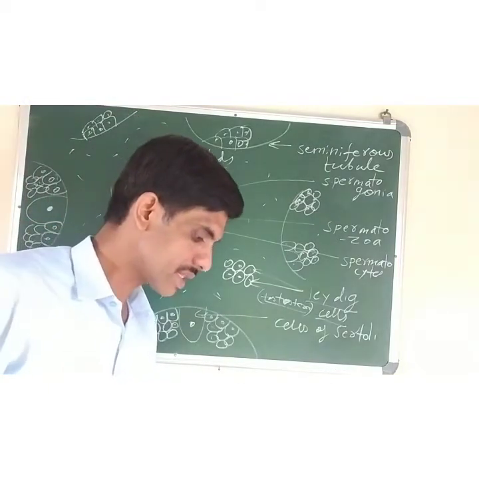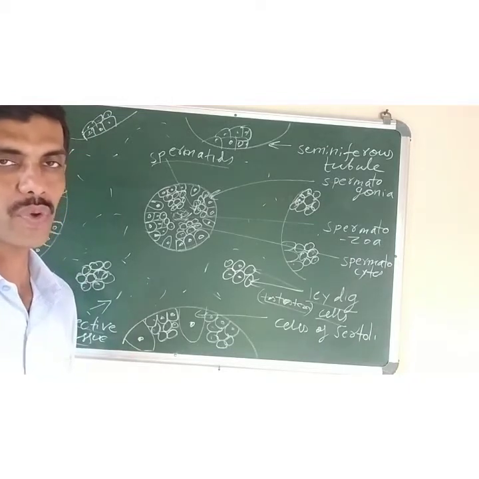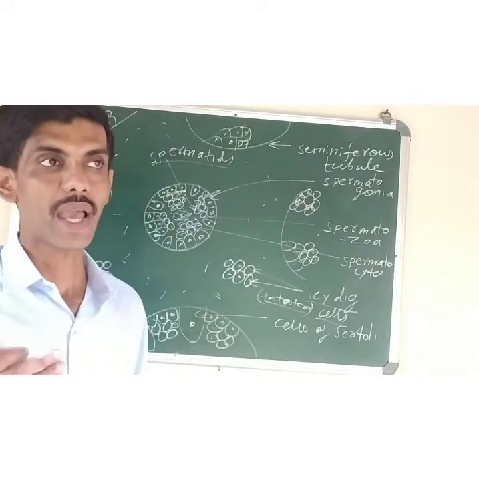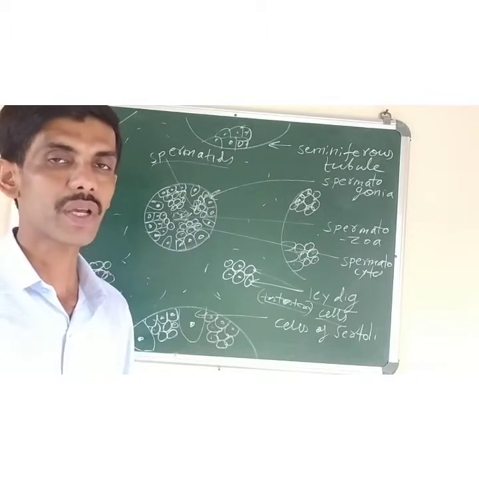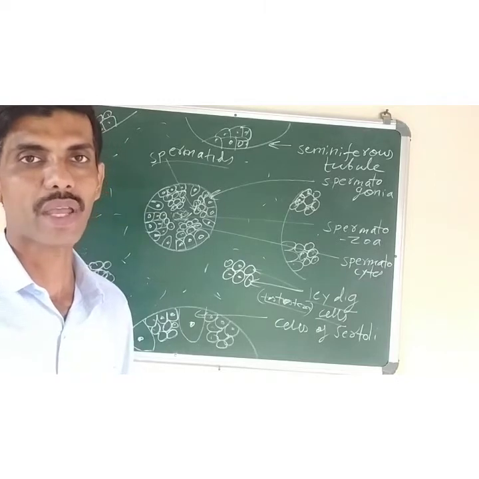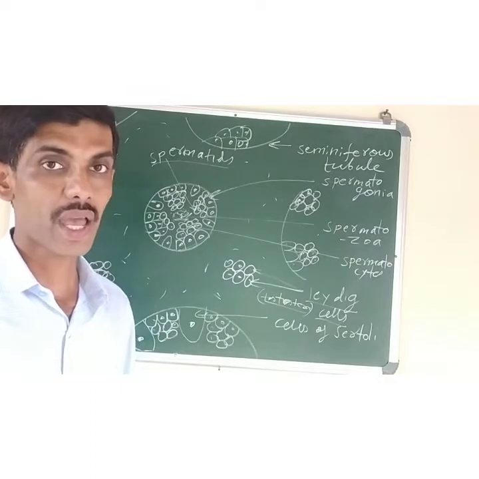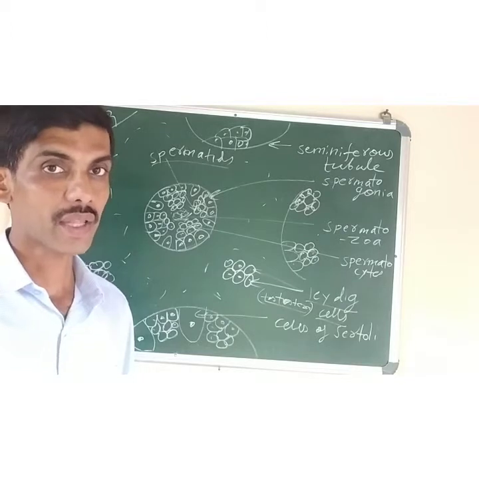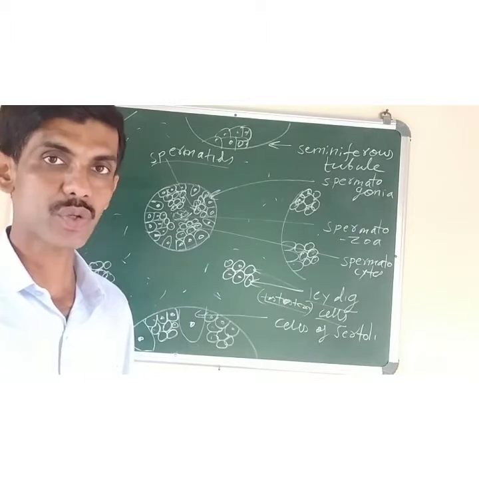Now next we have to read is the duct system. Okay, what is duct system? Duct system is the tube system which is present in the male reproductive system. It consists of different types of ducts which will help in the transfer of semen, that is the sperm cells, along with the secretions which are produced by the three accessory glands, that is the seminal vesicles, prostate gland, and the Cowper's gland. All three will pour their secretion and it will mix with the sperm cells to make the semen.